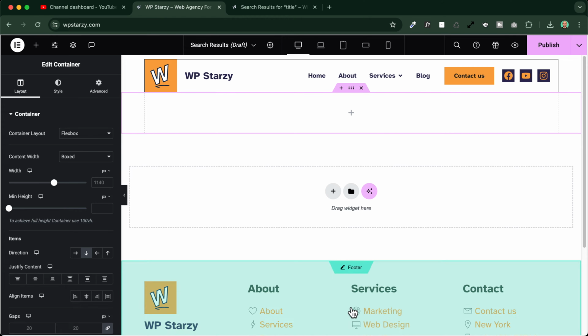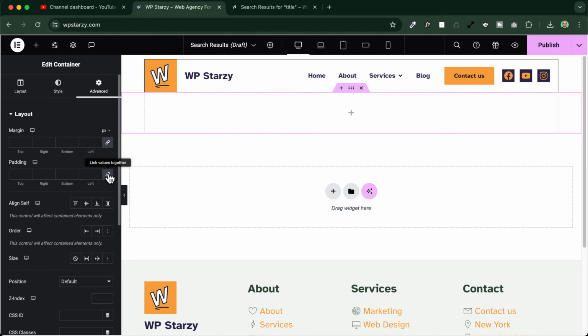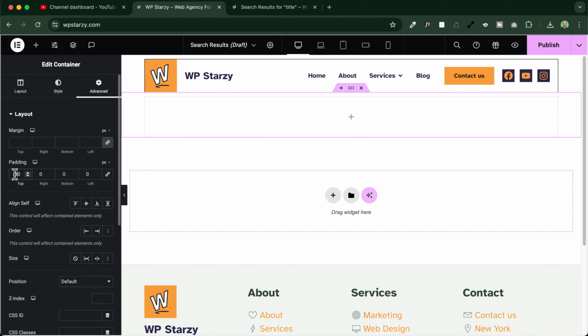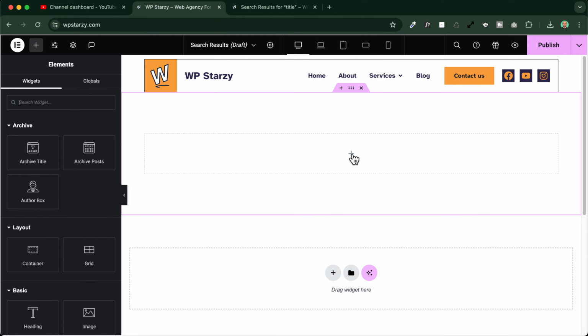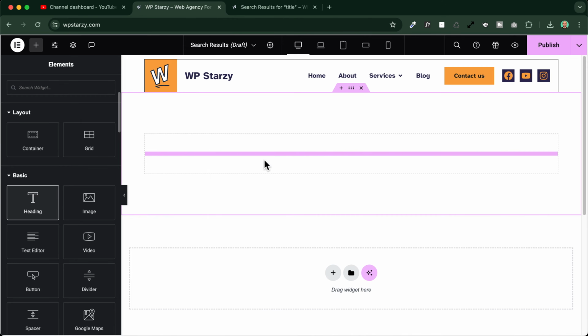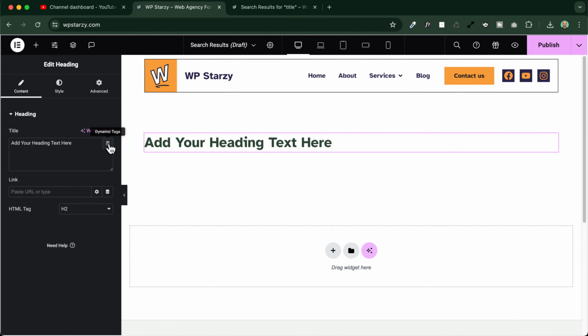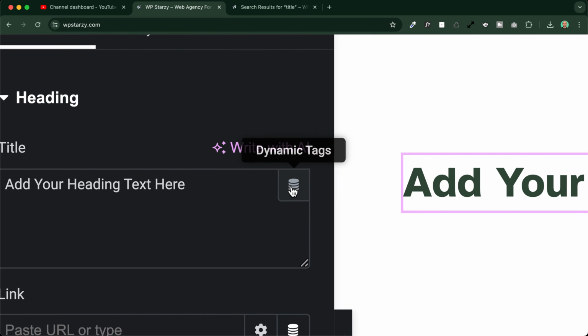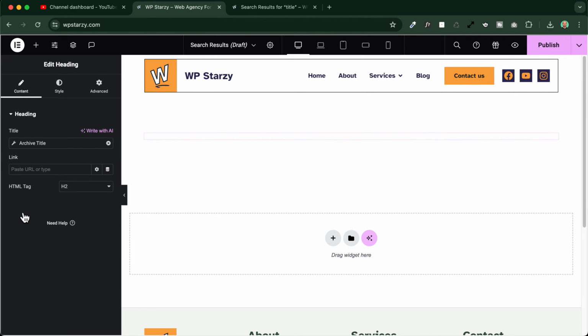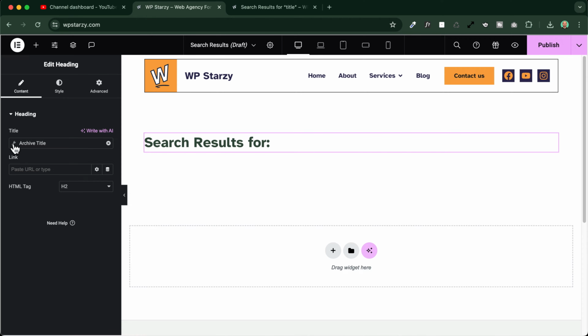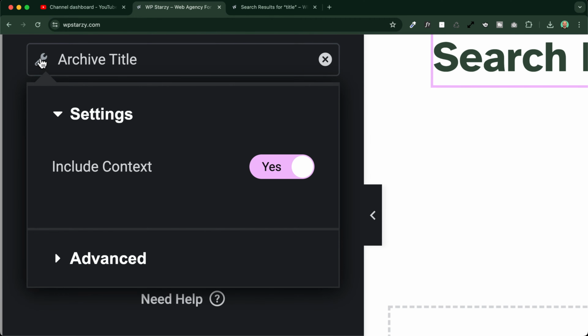Okay, then I click on the plus icon, I insert the Flexbox container. Here I get rid of this Elementor AI message, okay. In the container, in my case, I go to the advanced tab and I unlink the values of my padding and I add some padding up and down, top and bottom, okay. I will insert here a title, which will be my archive title. To do so and to have more flexibility, I just select a heading widget, okay, and then I choose the dynamic tags here by clicking on this icon, okay, and once I click here, I can choose the archive title, this one. I can go here in the settings, okay, I can select this one.